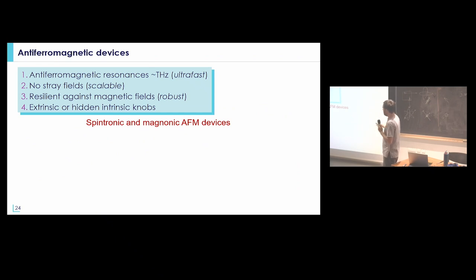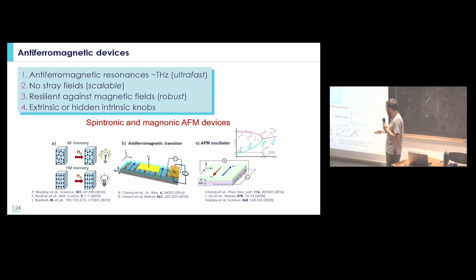So at the end, we have these three main properties, and we can find some extrinsic or hidden intrinsic knob in order to manipulate the direction of the magnetization of an antiferromagnet. And based on those ideas, people thought about developing antiferromagnetic memories, or some type of antiferromagnetic transistor, or potentially, and this was not done yet, an antiferromagnetic oscillator.